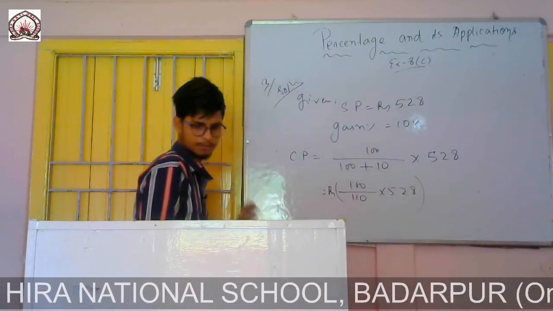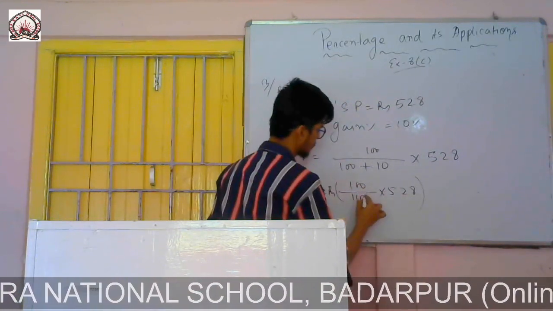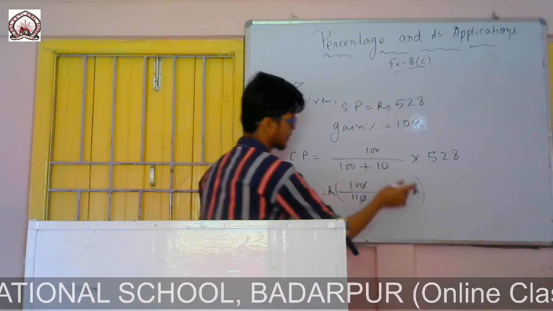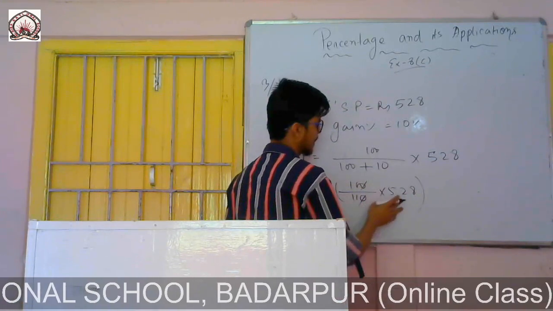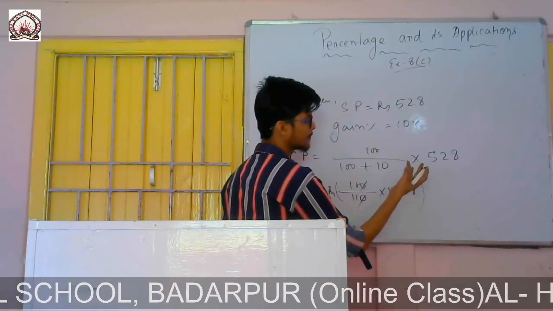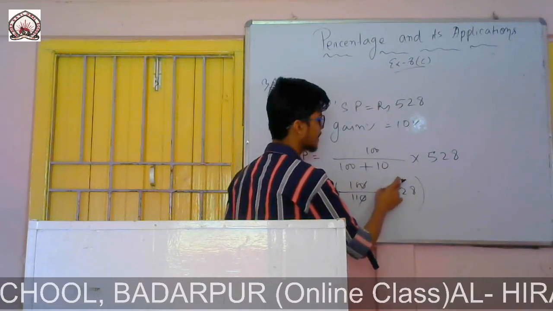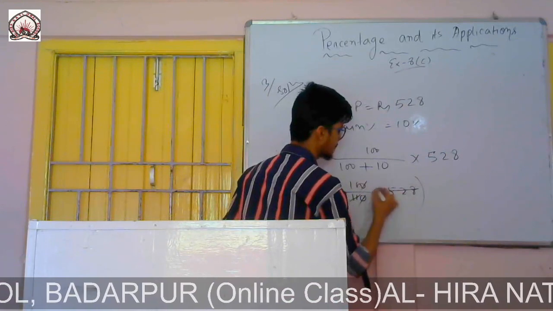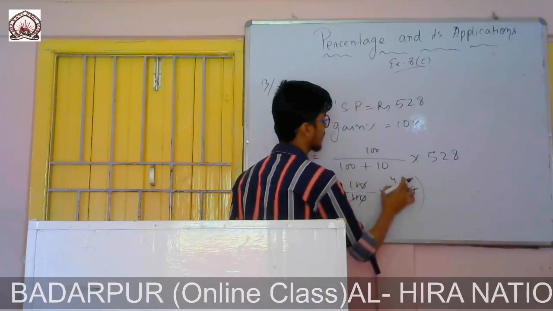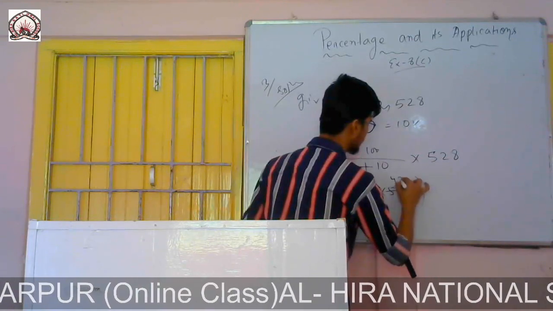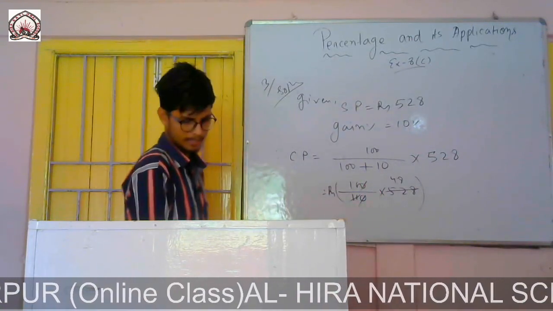So if I solve this one, the 10 and 10 I can cancel. With 11, yes, with 11 you can cancel this one. 11 4s are 44, then 8 will be the remainder. 8 and 8 will be 88, so 11 8s are 88. So it is 48, and there is the 10.